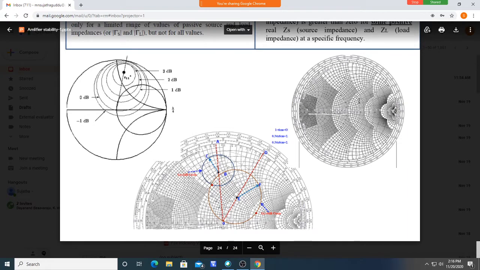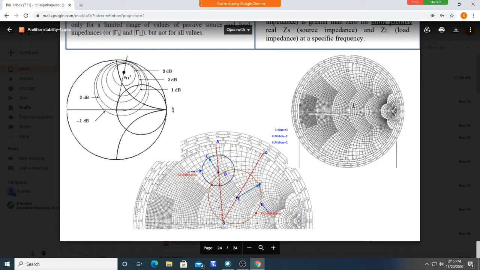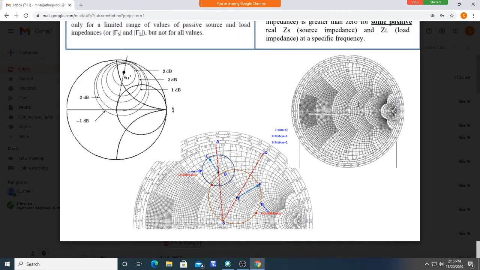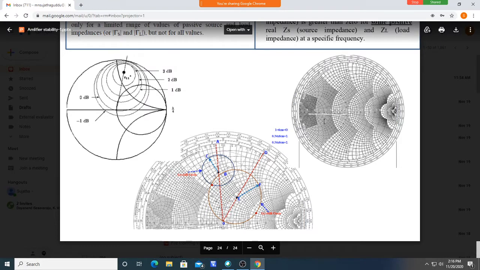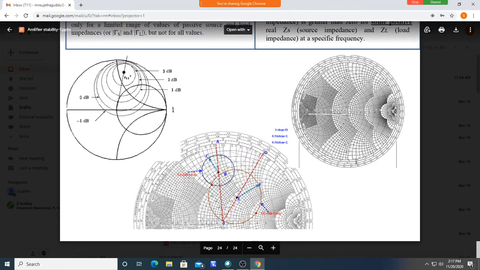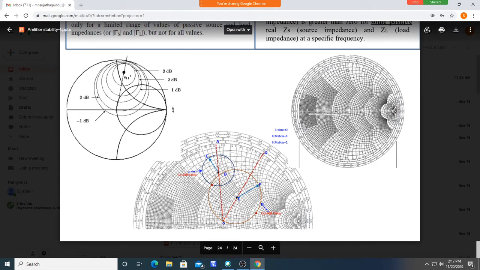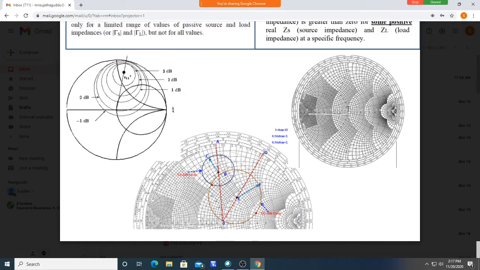You should find out which values on the Smith chart give gamma in and gamma out lesser than 1. You cannot take any value over the Smith chart here, because some values lead to gamma in and gamma out greater than 1. That means the system may start oscillating.